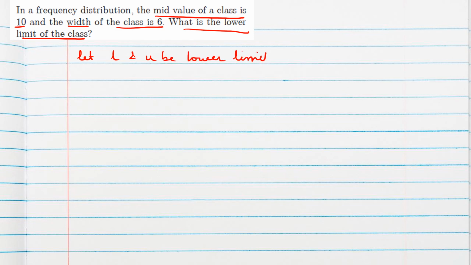In a frequency distribution, the mid value of a class is 10 and the width of the class is 6. What is the lower limit of the class? Let L and U be the lower limit and upper limit respectively.